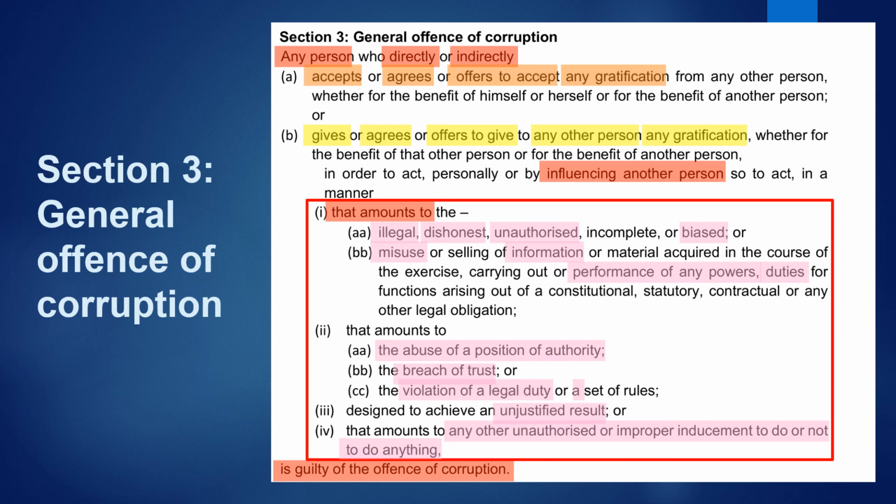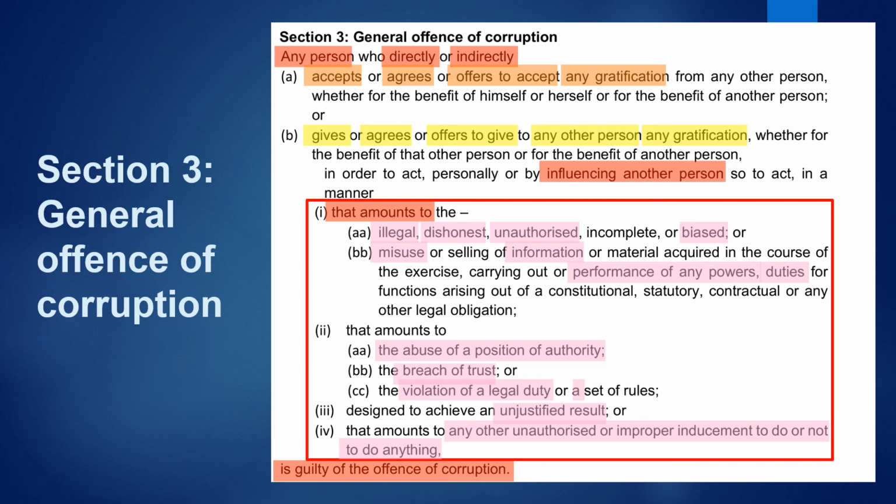Now we get to the red box, and these are all the activities that are prohibited. You'll see here in the red box, I highlighted it in pink. It says activities that amount to the illegal and dishonest and unauthorized biased conduct. It is something that deals with the misuse of information and the misuse of powers and duties.